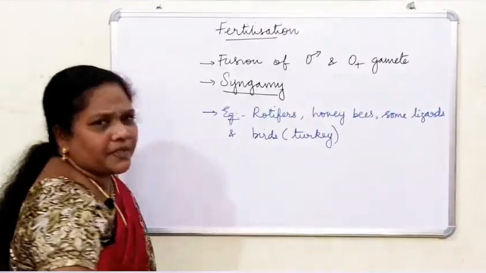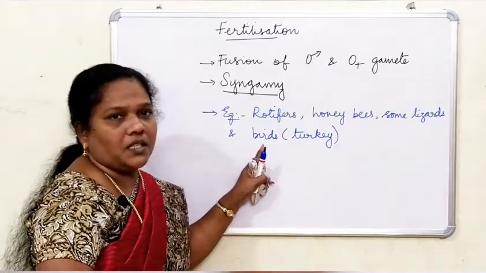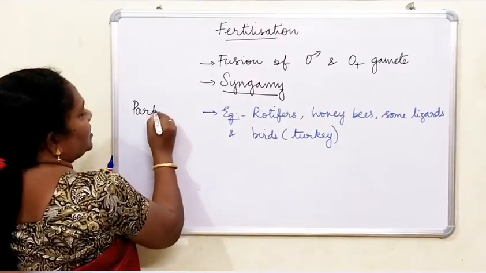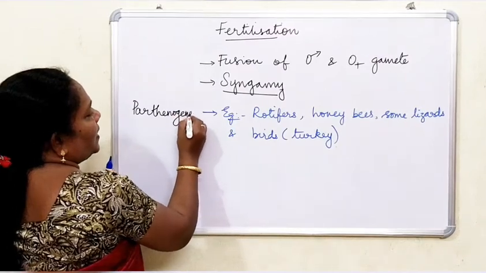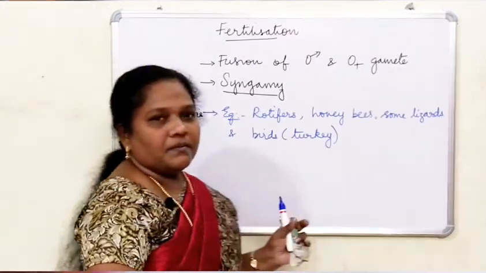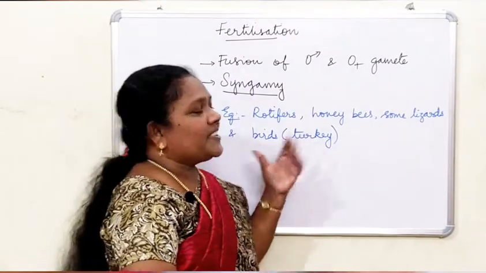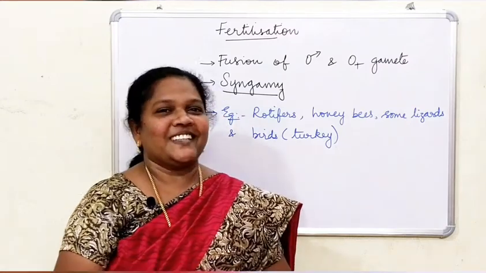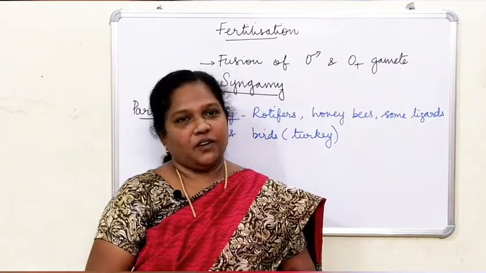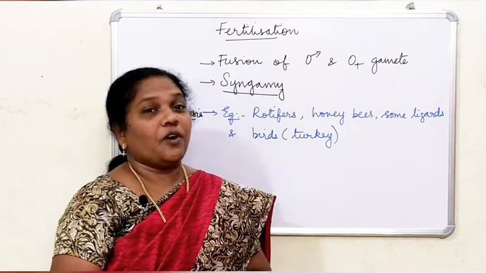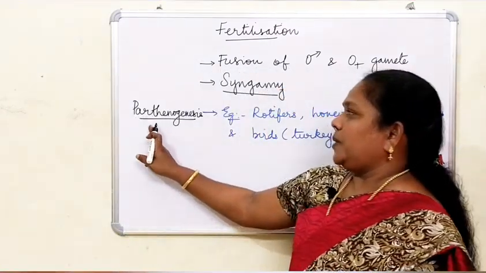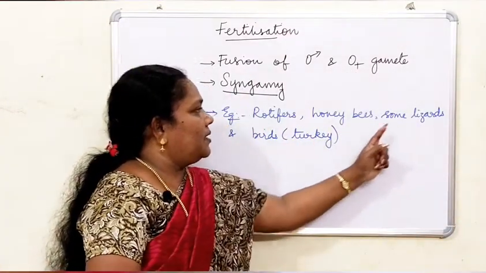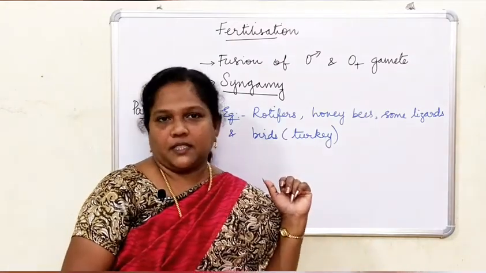Here fertilization does not occur, so what is this called? Parthenogenesis. If the fertilization does not occur, the female gamete undergoes development and produces an organism. Without fertilization, this process is called parthenogenesis. Good examples are rotifer, honeybee, some lizards, and birds like turkey.